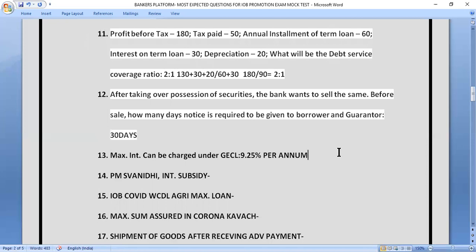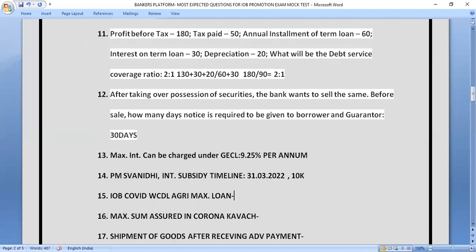So the next question is, under PM Swanidhi scheme, what is the interest subsidy? What is the interest subsidy timeline? Up to what time this interest subsidy will be given? So it will be given up to 31st March 2022. And you all would be knowing that how much money we can sanction under PM Swanidhi, that is 10,000 rupees. So let's move to next question.